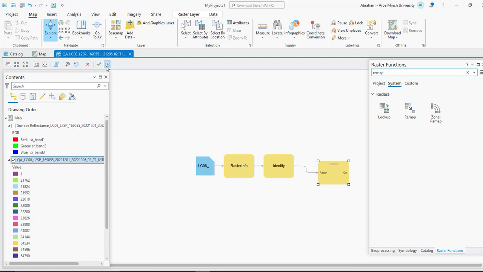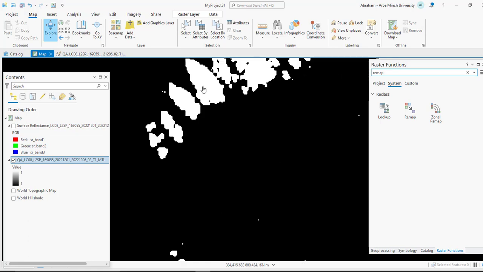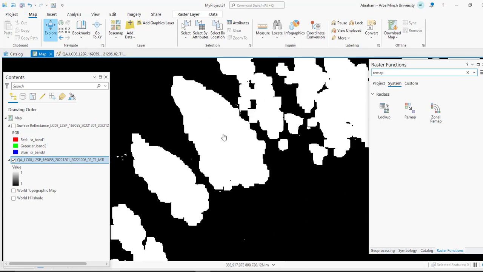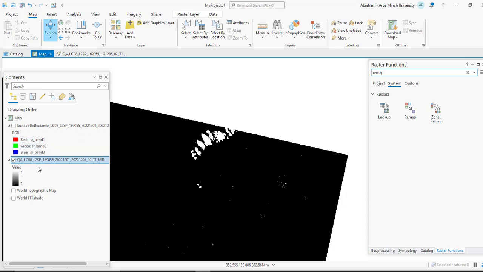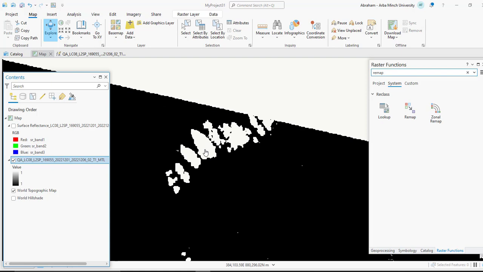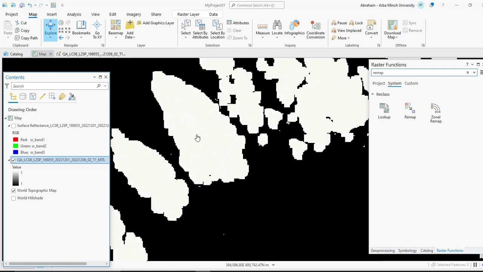Then run your process. The software will give the pixel value for land and water, and zero value or no data value for other features like clouds, shadows or hazes. So as you can see, this part is already extracted or removed from the image. If you open the topography, you can see the features under these pixels.